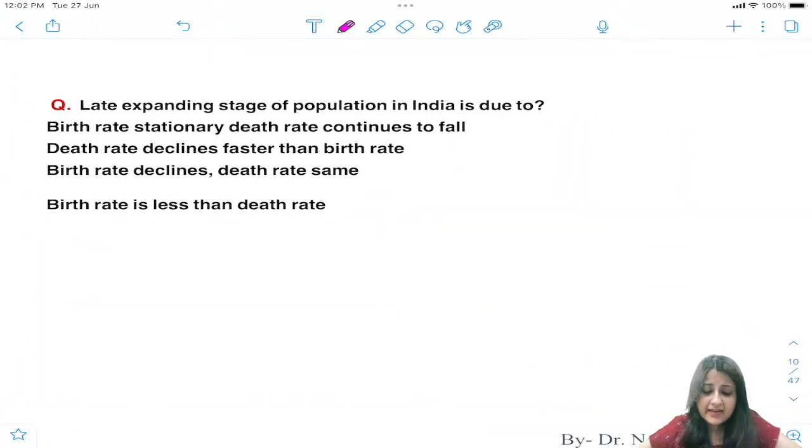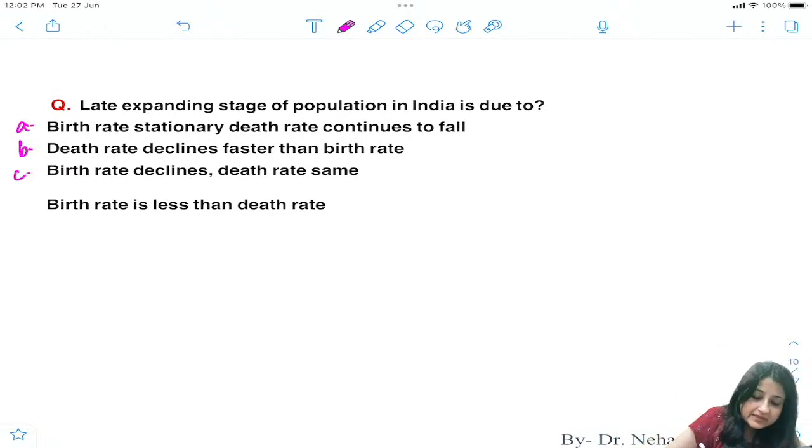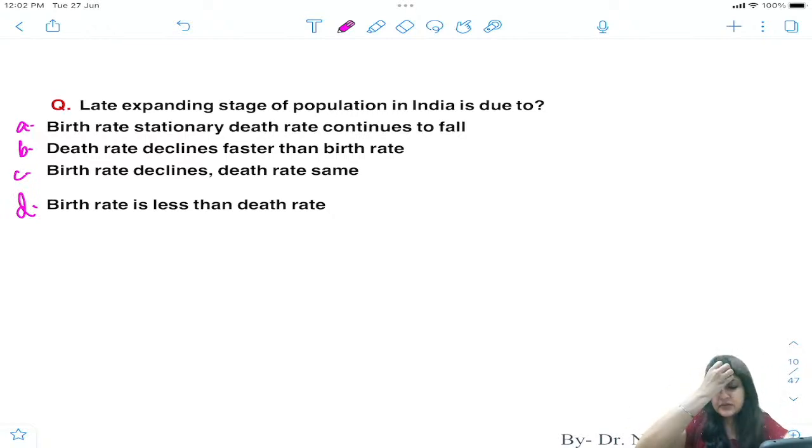Why is the population of India in the late expanding stage? Now here, tell me the answer. A, B, C, D. Late expanding stage India का क्यों है? Anyone? Are you writing? पढ़ो इसको. Late expanding stage. I just gave you the values, guys. This is also a PYQ. I just gave you the values. Remember the values, and based on that, very good.